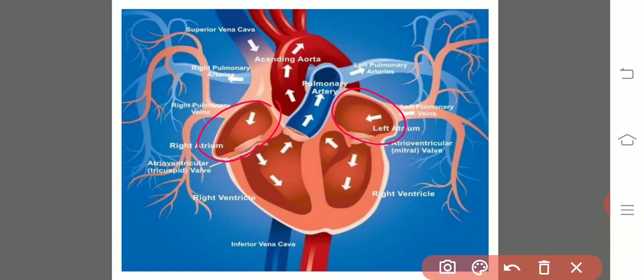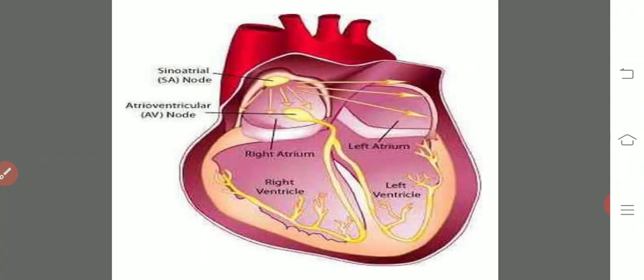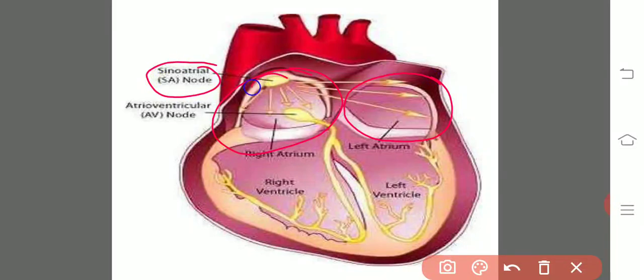Auricular systole. What happens in the auricular systole is, as and when the auricles are filled up, the right auricle with deoxygenated blood and the left auricle with oxygenated or pure blood, now there is an impulse initiation from the sinoauricular node, and this impulse is transmitted throughout the auricles.